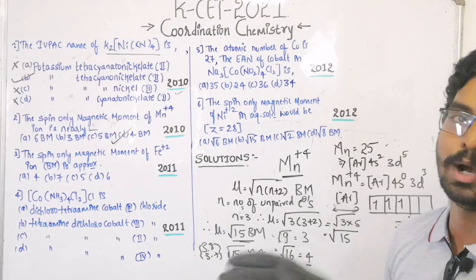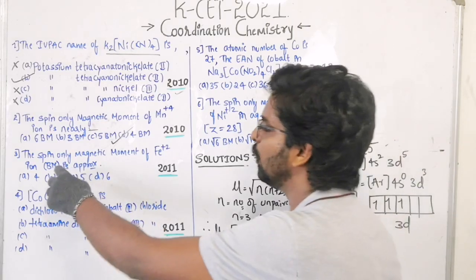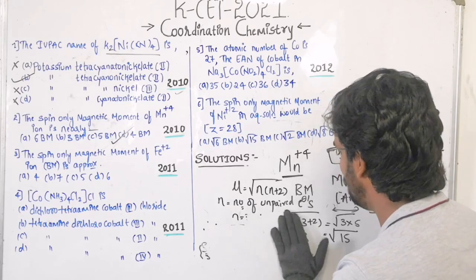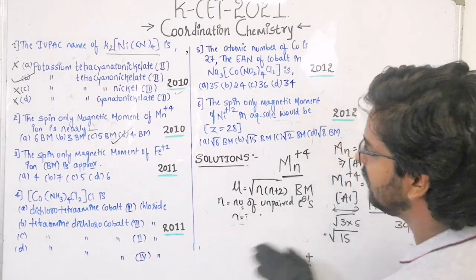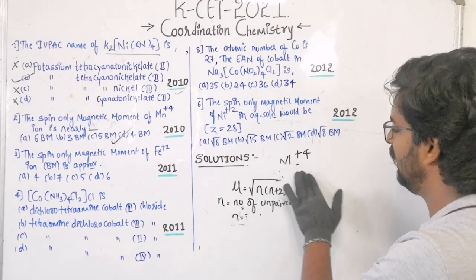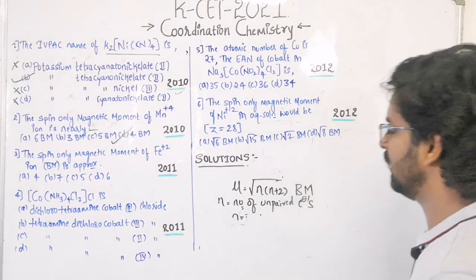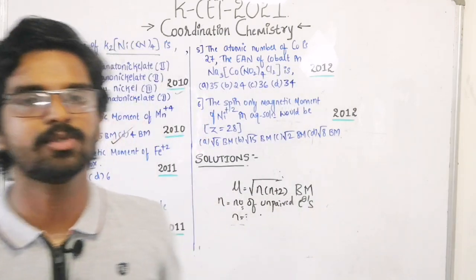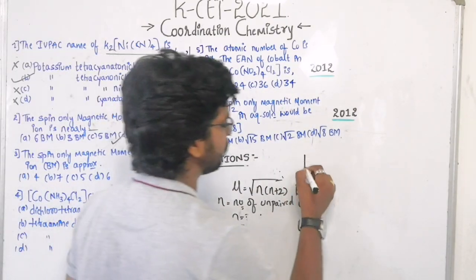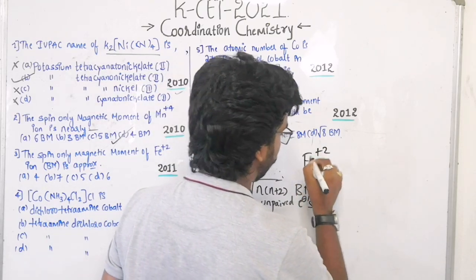Again the same thing. See here how it is repeated. The spin only magnetic moment for which ion are they asking? Fe plus 2 ion. You can solve the same way, in the same way we solved the previous one. Same formula, mu is equal to square root of n into n plus 2 Bohr magneton. See here, Fe plus 2.